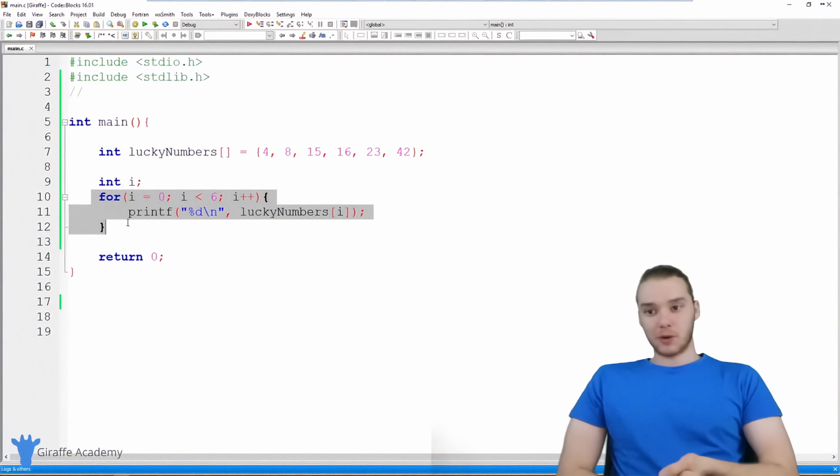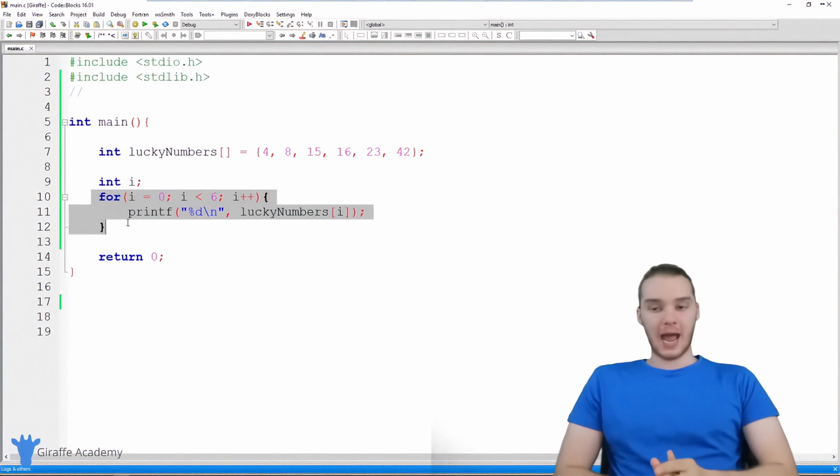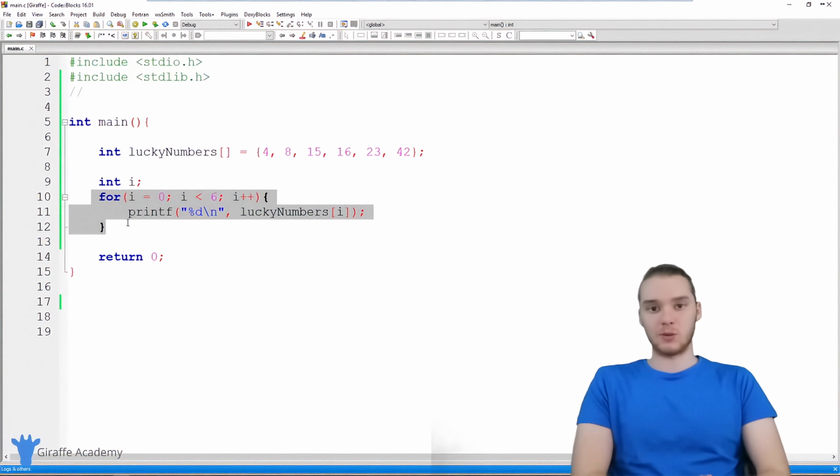So that's the basics of working with for loops. And I do just want to say, anything that you do with a for loop, you could do with a while loop. I basically showed you guys how we transformed that while loop into a for loop. The thing with for loops, though, is that they're very convenient. So it makes it really easy to do something like this without having to go through all the trouble of creating a while loop.